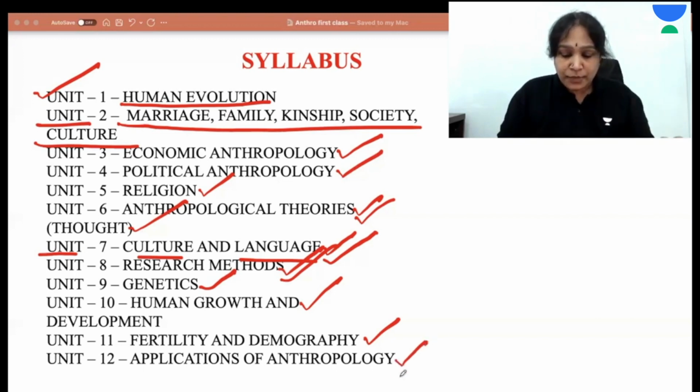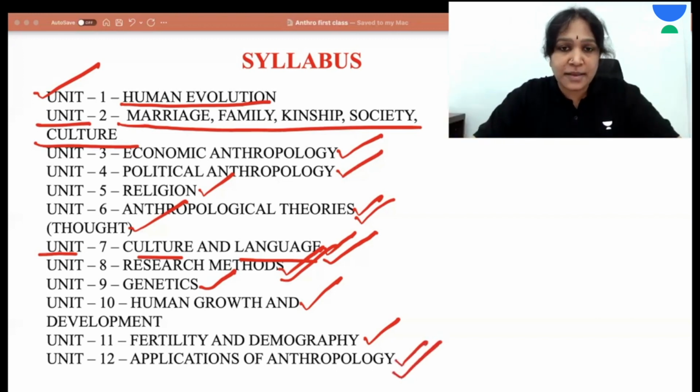And coming to Unit 12. Unit 12 is about applications of anthropology. In this unit, we study where all we can use anthropology in our life. Like, for example, sports anthropology. If you choose a sport depending on an understanding of your physical features, then the chance of success in that sport is more.